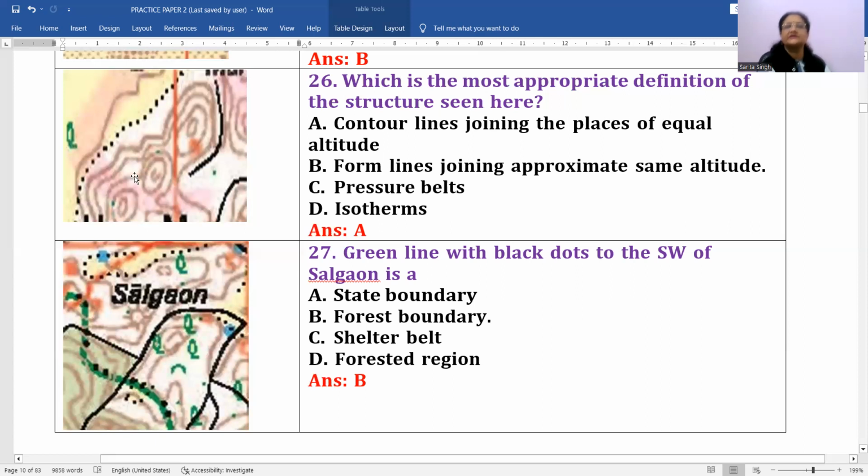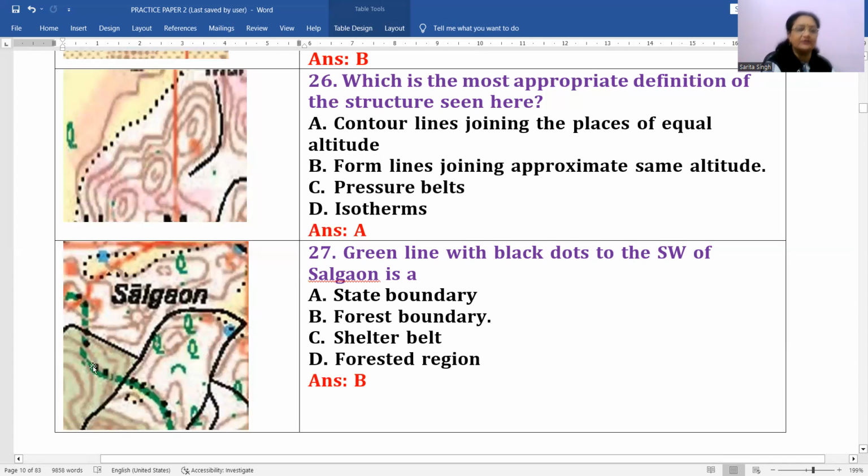It is always indicating a ridge, right? And what are these brown lines? Brown lines are actually the contours, which are showing the different places having the same altitude. Okay, next is a green line with black dots. To the southwest of Salgaon is a green line.